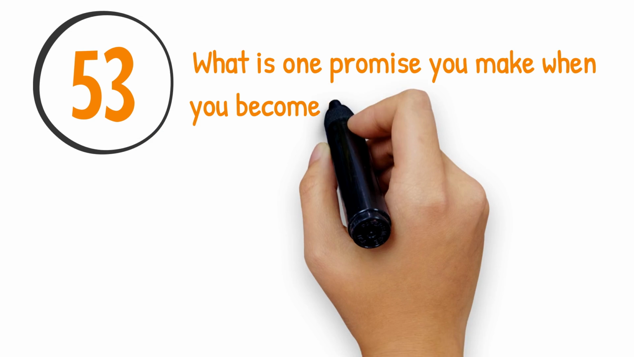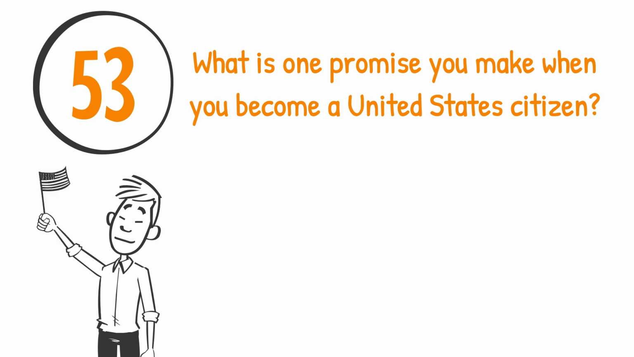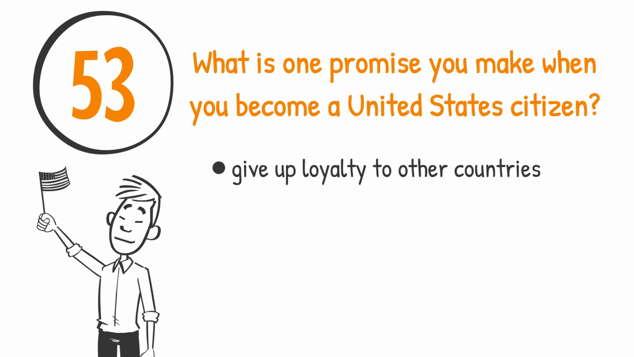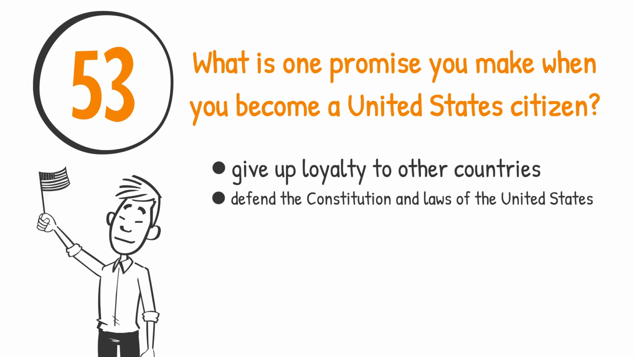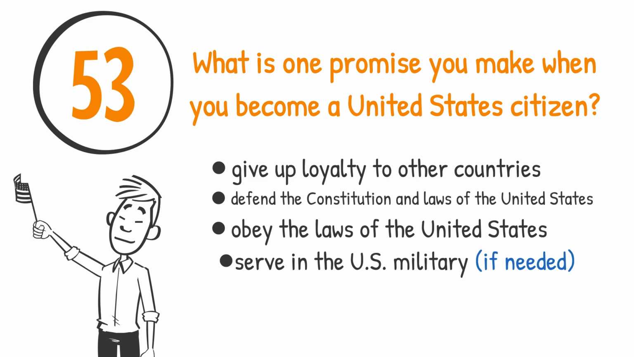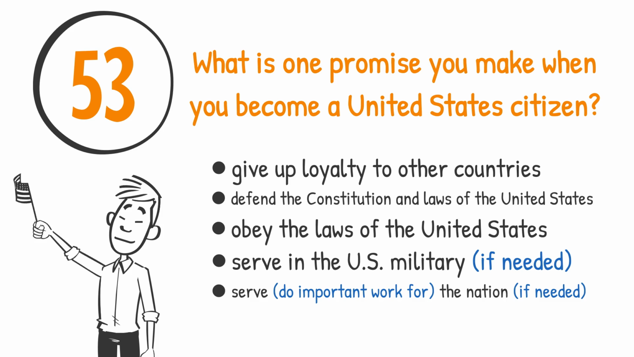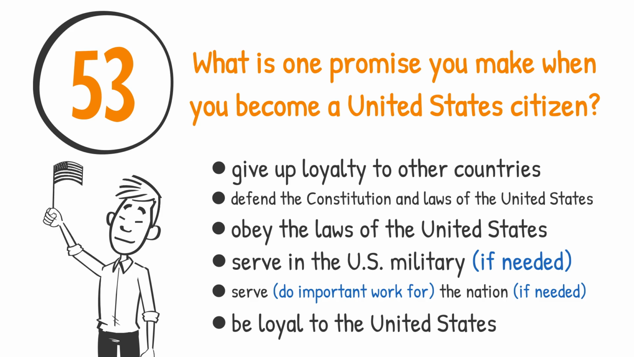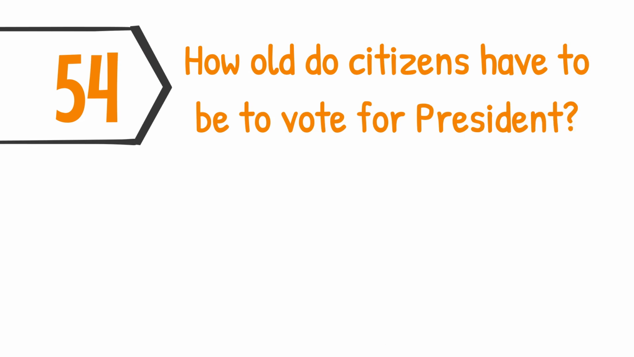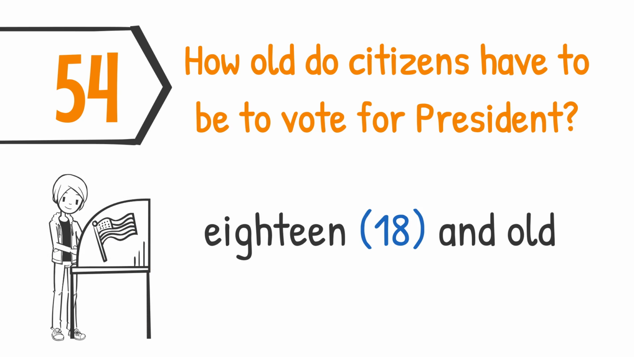What is one promise you make when you become a United States citizen? Give up loyalty to other countries, defend the Constitution and laws of the United States, obey the laws of the United States, serve in the U.S. military if needed, serve or do important work for the nation if needed, be loyal to the United States. How old do citizens have to be to vote for president? 18 and older.